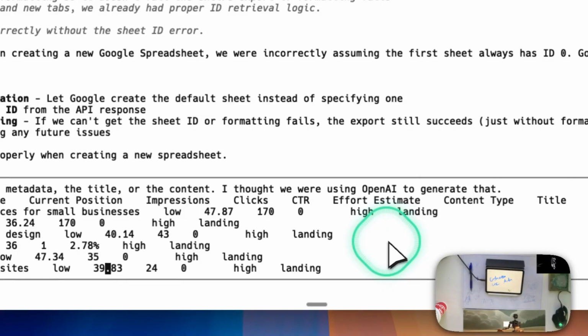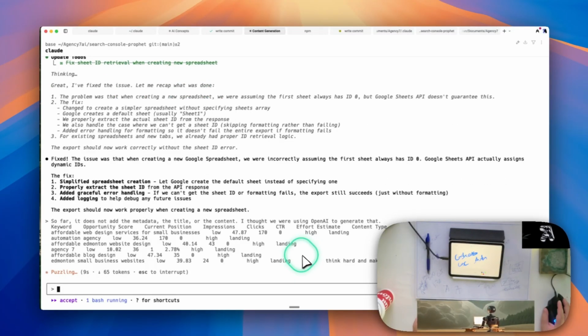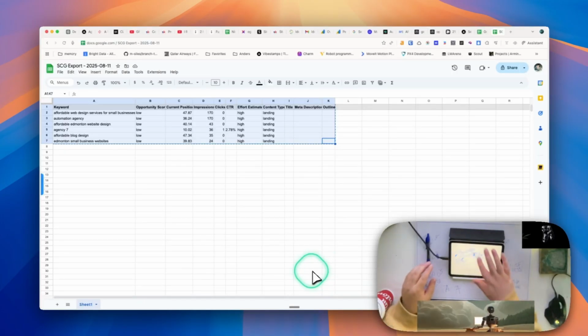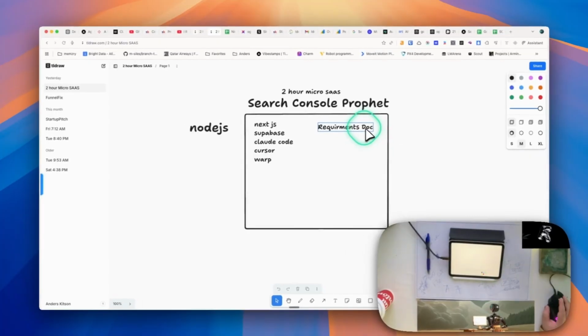All right, we're going to say think hard and make a plan first. Yeah, so far if we go to our tldraw, we've used the requirements doc to build out Search Console Profit.